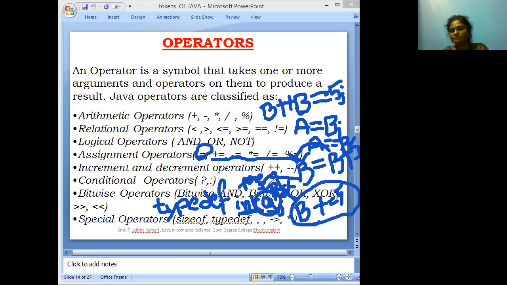Next to comma operator, asterisk operator, arrow operator. All these asterisk and arrow operators are used in pointers. Okay.